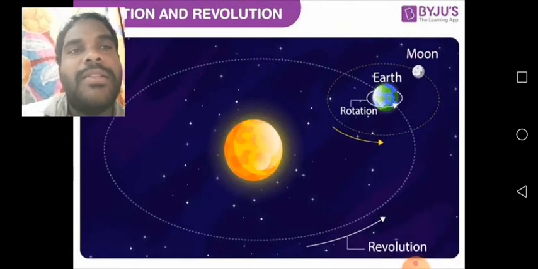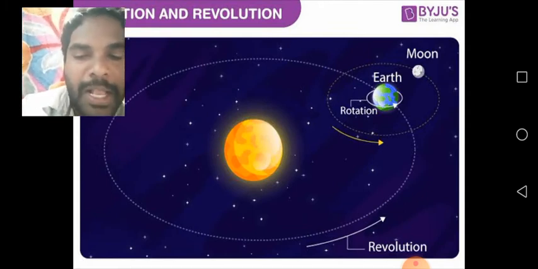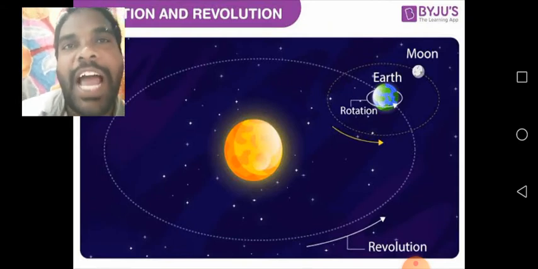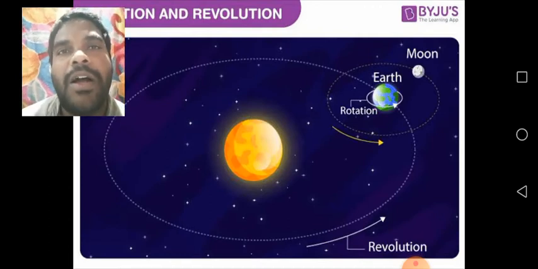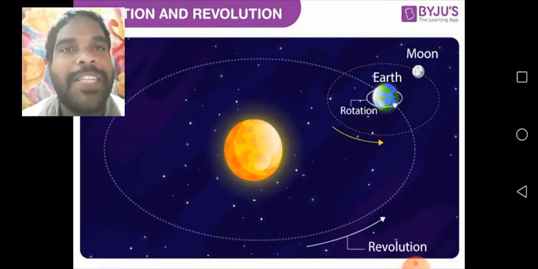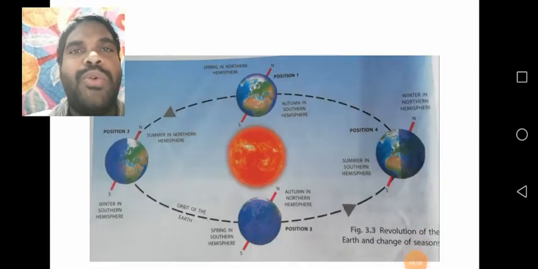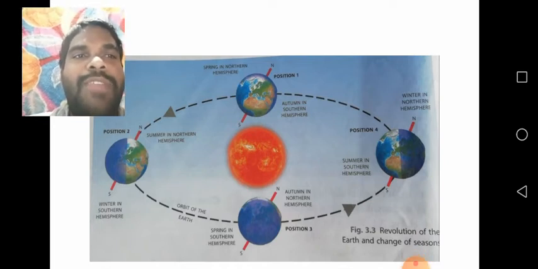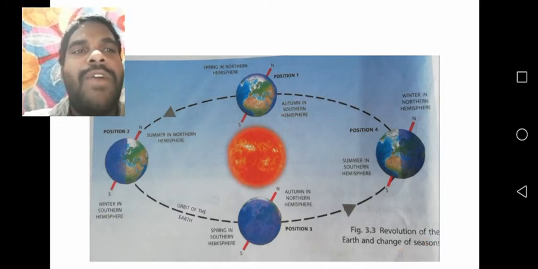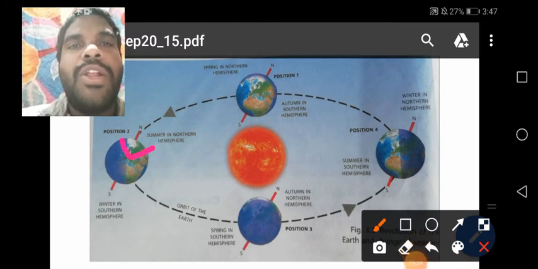Observe the diagram in the textbook, page number 22. Take out textbook page number 22. In the last class I explained how seasons occur. Listen carefully. Look at page number 22. Observe the diagram, revolution of the earth and change of the seasons. First, observe position number 2.